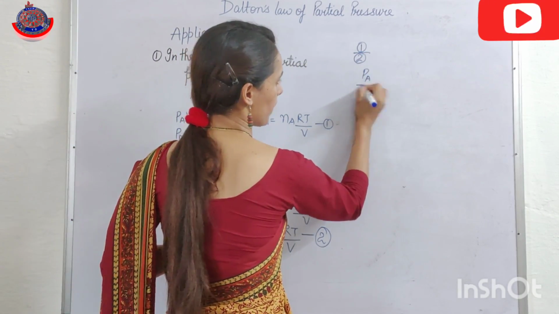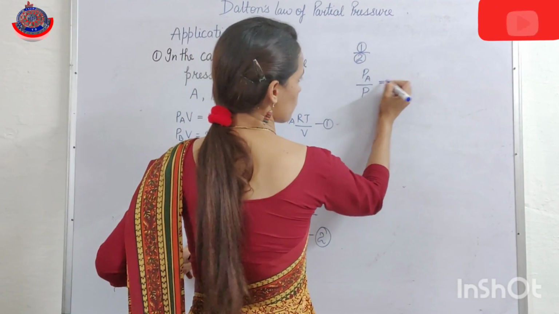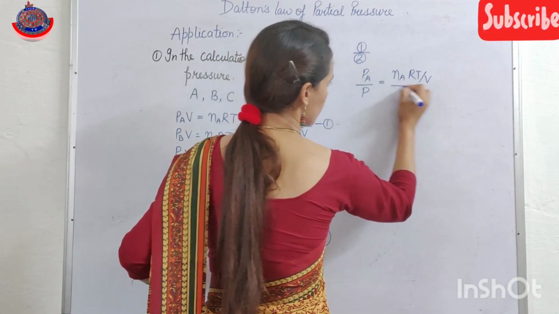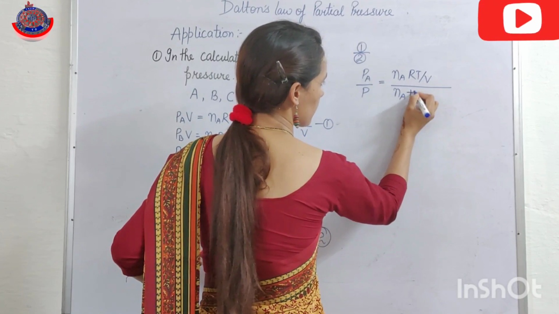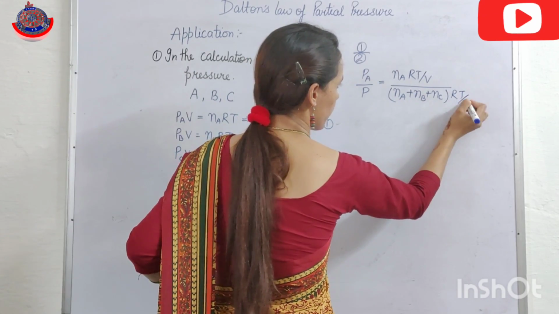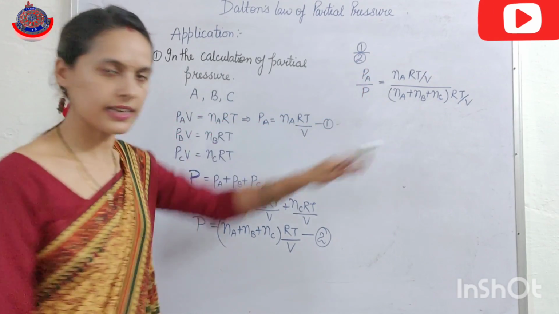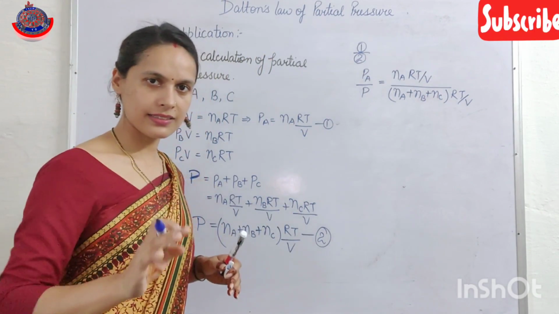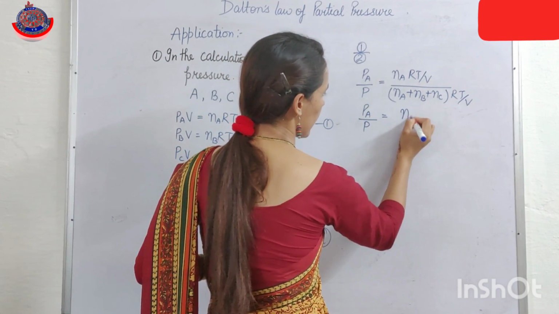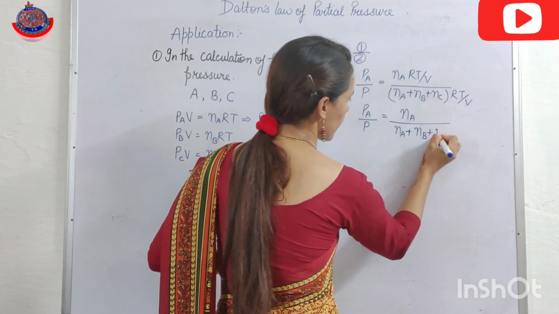PA divided by P is equal to nA RT upon V divided by (nA plus nB plus nC) RT divided by V. RT upon V cancels, and we get PA upon P equals nA upon (nA plus nB plus nC).